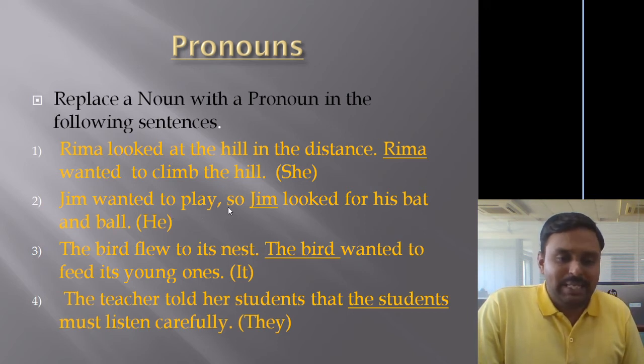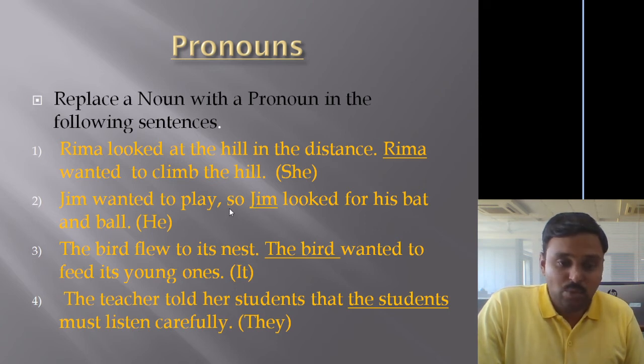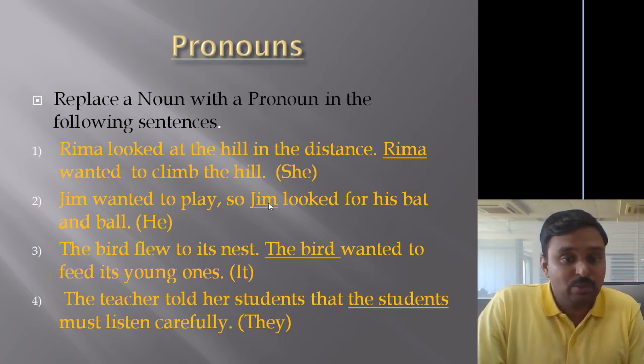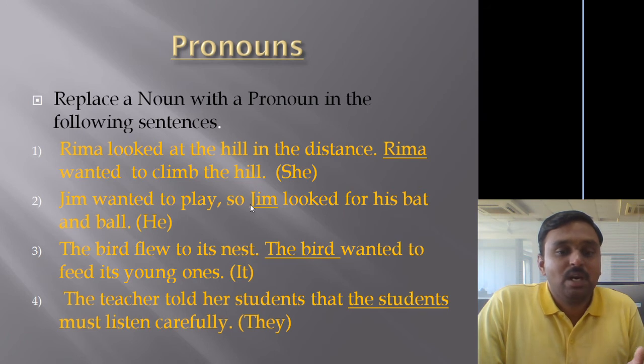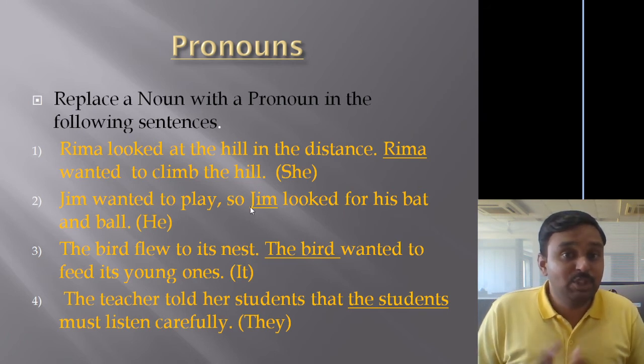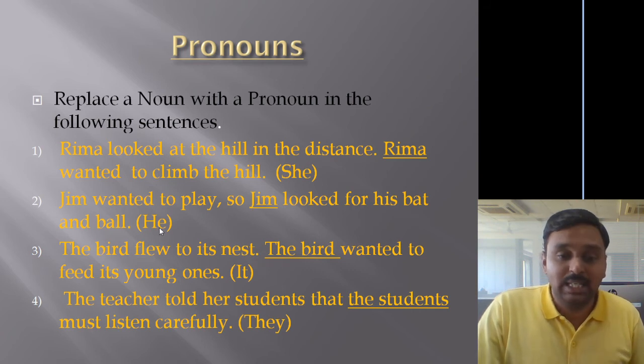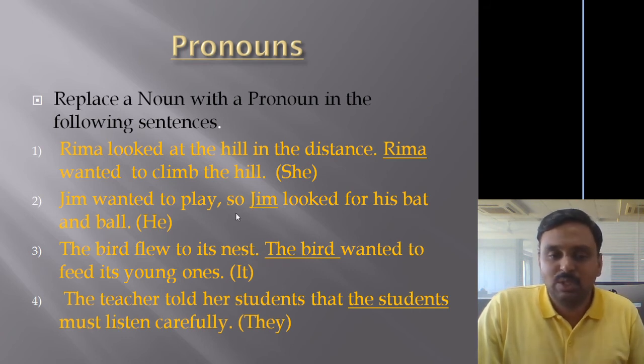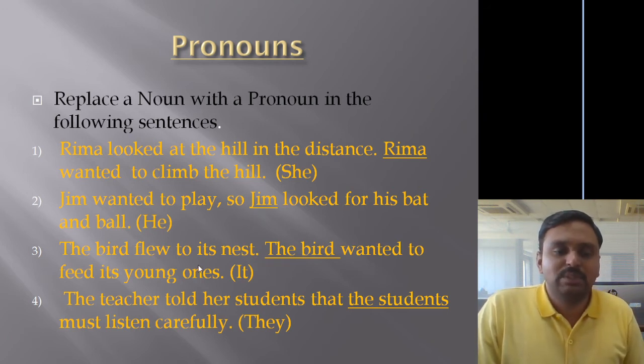Jim wanted to play, so Jim looked for his bat and ball. Now here Jim is the noun that is repeated. An example of a proper noun repeated here. So we'll remove Jim, and in place of Jim we'll use the pronoun. Now when you use a pronoun at that time, which pronoun will come? Yes, exactly correct. We use the pronoun he. So in place of Jim we'll use he. That is an example of masculine gender. Okay, very important.